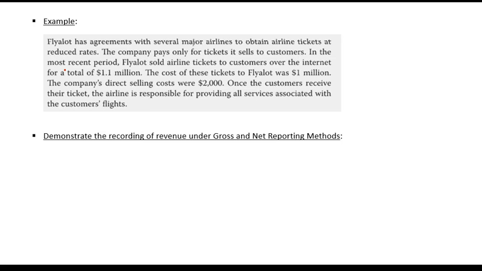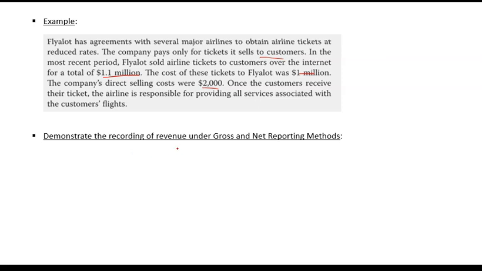Again, let's do an example. FlyAlot has agreements with several major airlines to obtain airline tickets at reduced rates. The company pays only for tickets it sells to customers. In the most recent period, FlyAlot sold airline tickets to customers over the internet for a total of $1.1 million. The cost of tickets to FlyAlot was $1 million. The company's direct selling costs were $2,000. Once the customers receive their ticket, the airline is responsible for providing all services associated with the customers' flights.